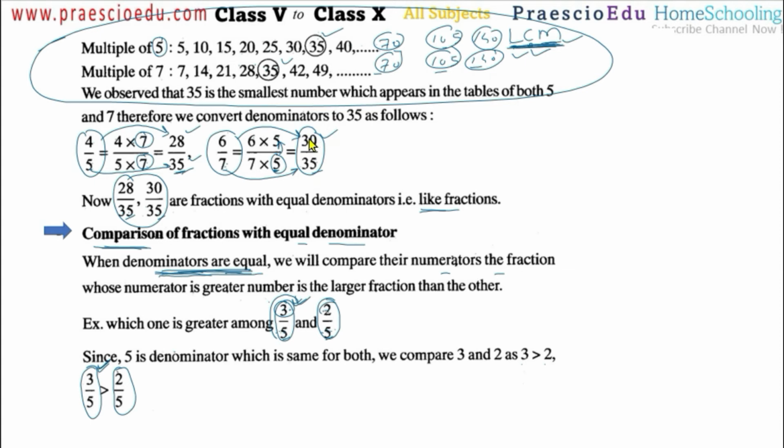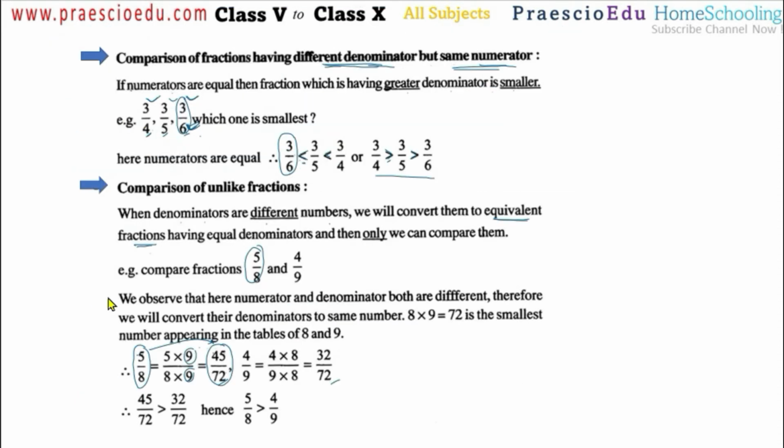While converting, we are finding the LCM of the denominator numbers, that means making the same denominator number. And then we are comparing, that means first making them equivalent and then comparing. So the same here also we are doing for the unlike fractions. Now here 5 by 8 and here 4 by 9. So 5 by 8 and 4 by 9.